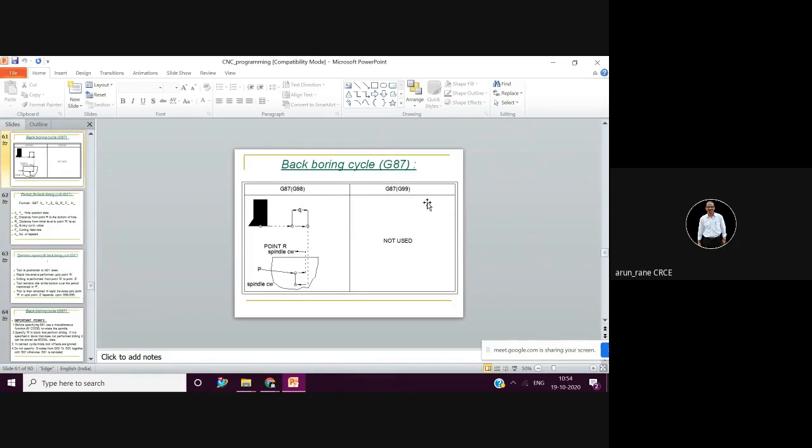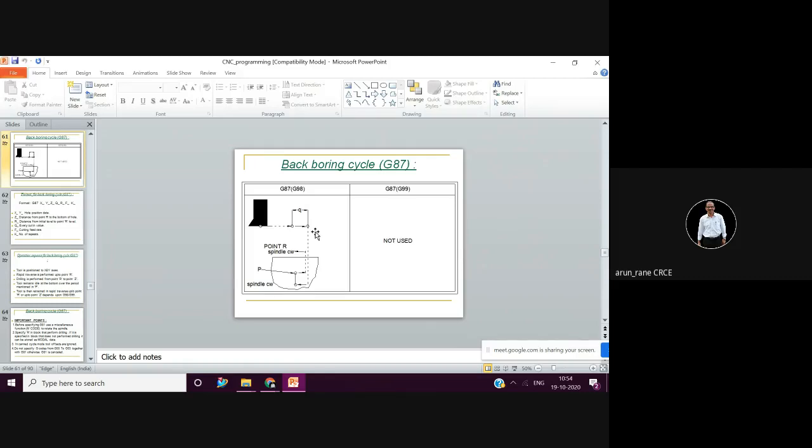Then there is one more cycle which is called the back boring cycle. Now, when do you use the back boring cycle? Suppose you have a component, let's say a gearbox, having 4 faces. All prismatic components have 6 faces. Right? A rectangular cuboidal shape will have 6 faces, you have top and bottom, so 2 plus 4.